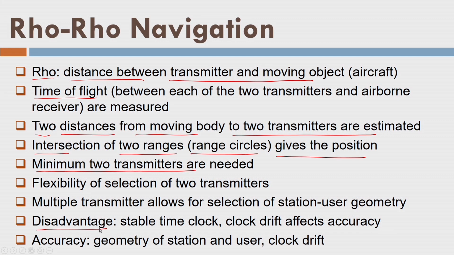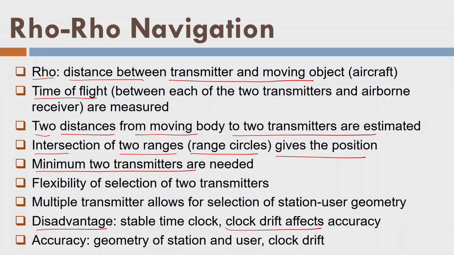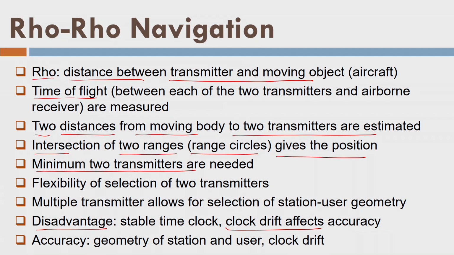What's the disadvantage? I need to have a stable time clock, because the range is measured with the help of time difference only. So the time of travel is basically converted to the distance or rho, and that's why a stable clock is very important here. Any drift in the clock affects accuracy. Moreover, accuracy is a function of the geometry of the network that we are making with the objects on the ground surface and the object that is moving. The geometric dilution of precision concept comes from here only.